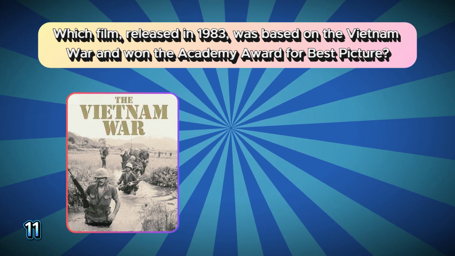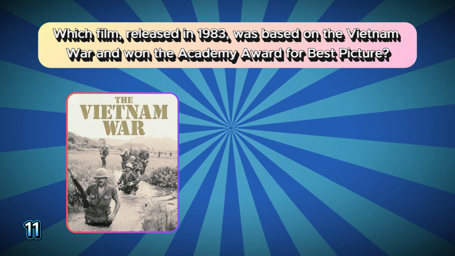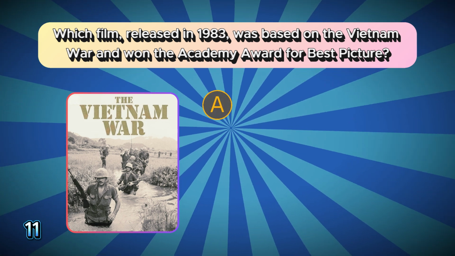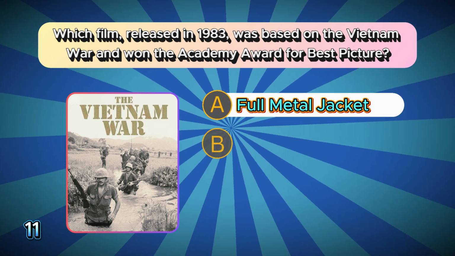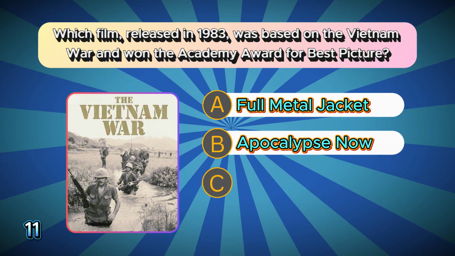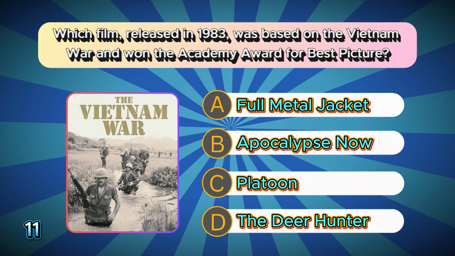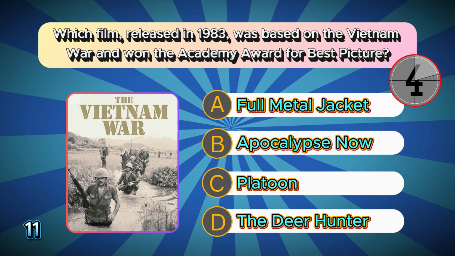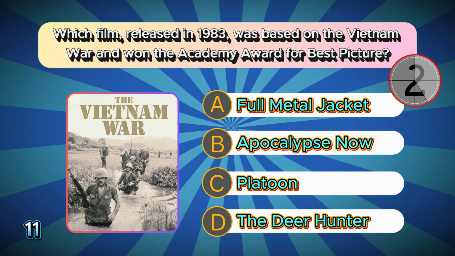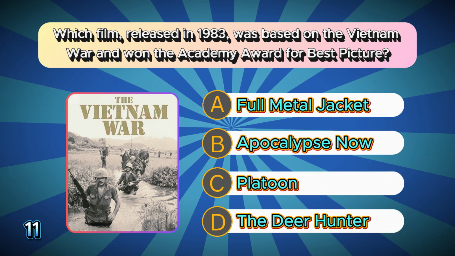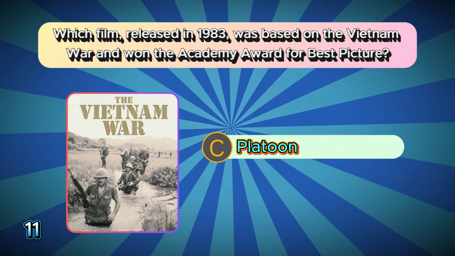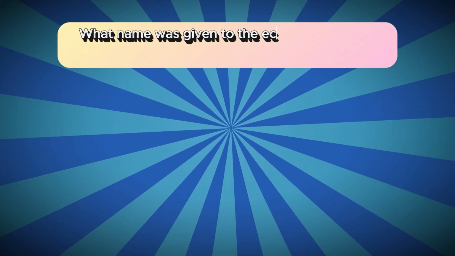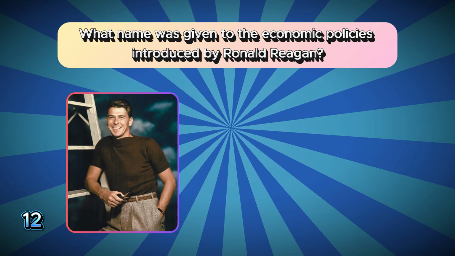Which film, released in 1983, was based on the Vietnam War and won the Academy Award for Best Picture? A. Full Metal Jacket. B. Apocalypse Now. C. Platoon. D. The Deer Hunter. The correct answer is C. Platoon.